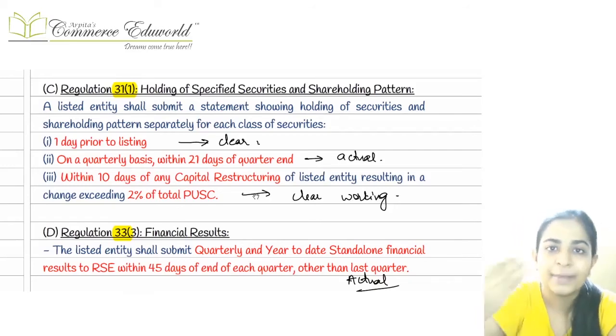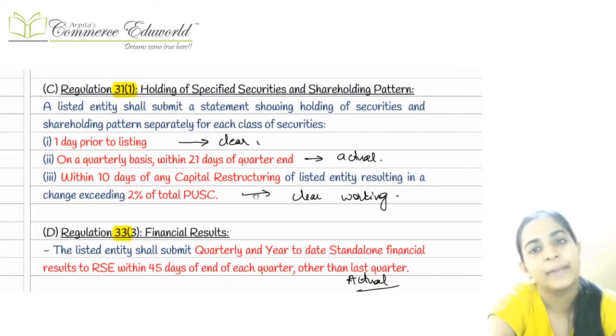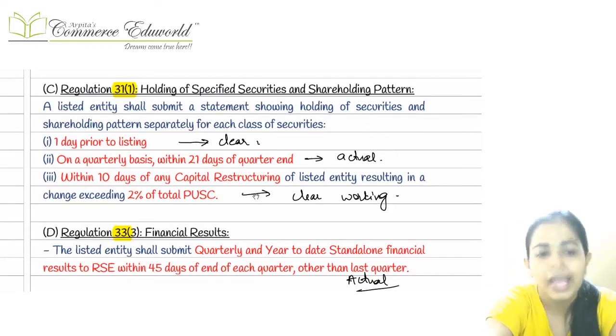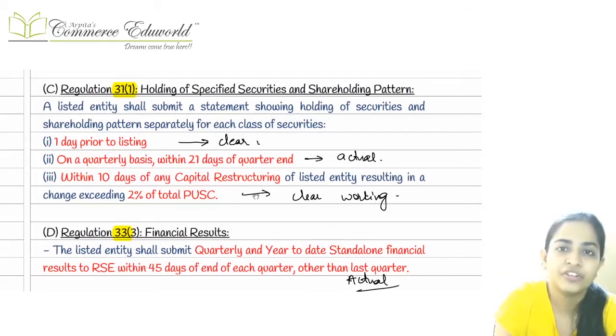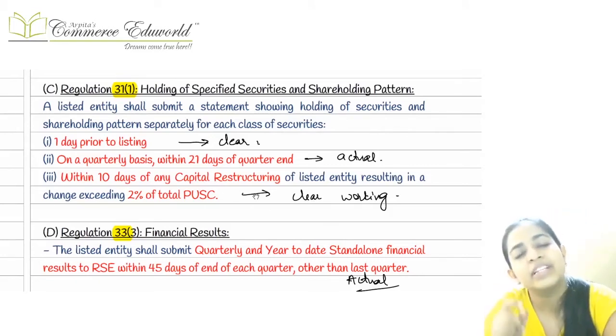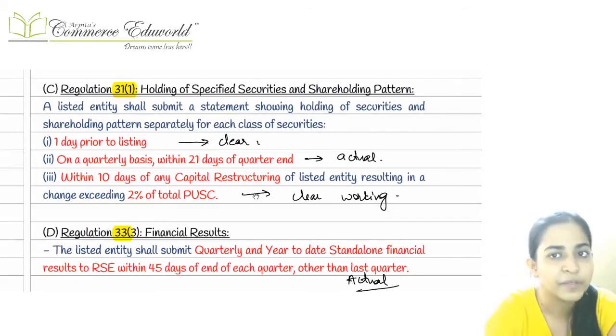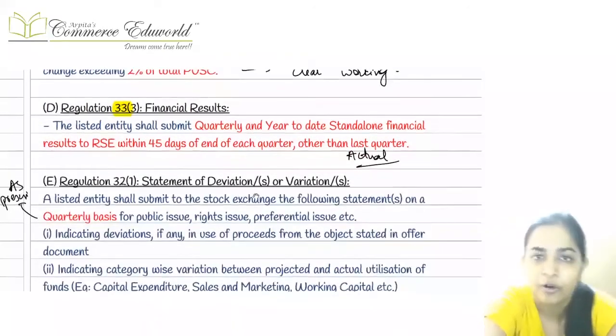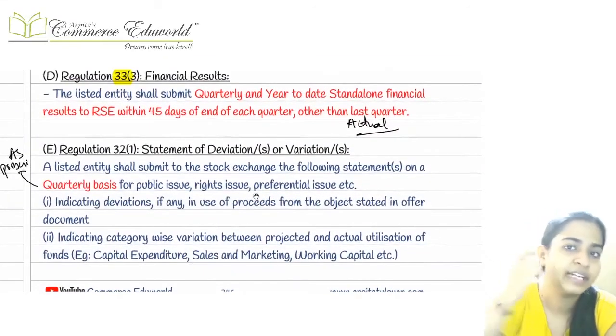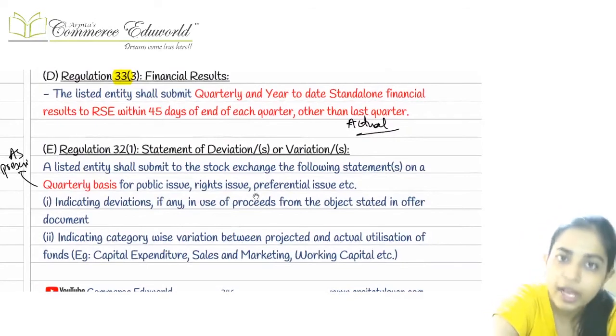Then on a regular basis, it has to do on quarterly basis within a period of 21 days from the quarter end. And then whenever there is a capital restructuring happening in the company, and whenever there is a change of more than 2% in the paid up share capital, then we have to report it within a period of 10 days. We have to give the details about the shareholding pattern within a period of 10 days.